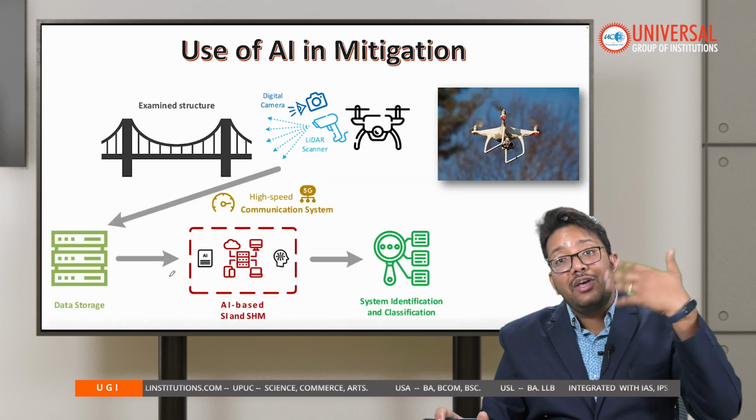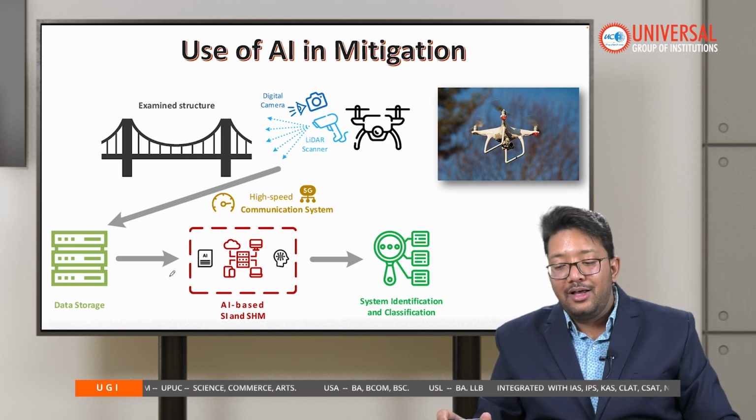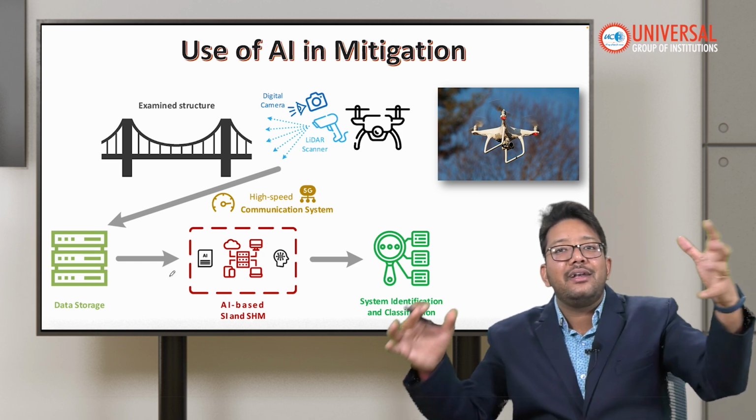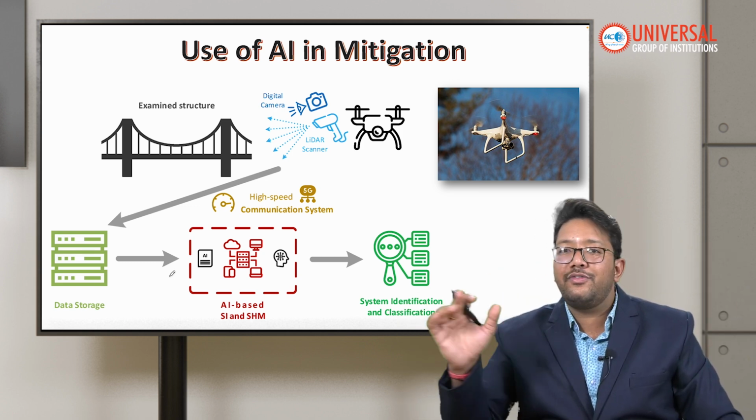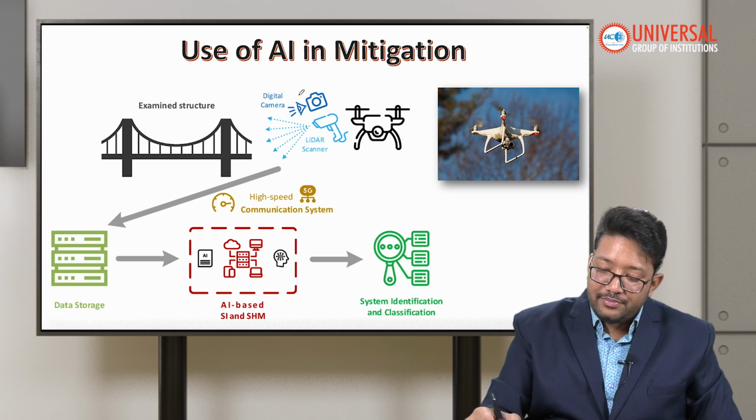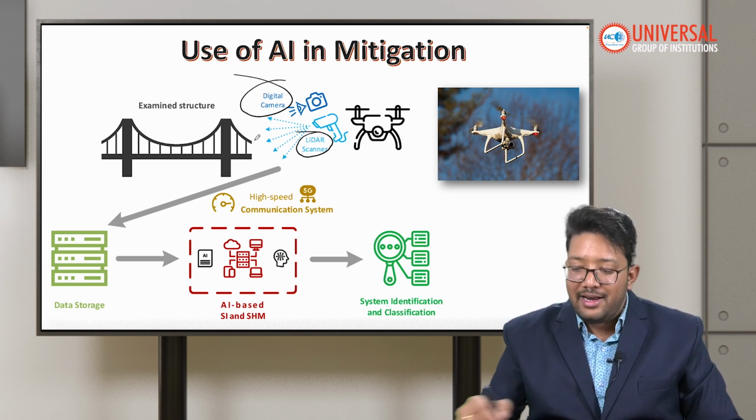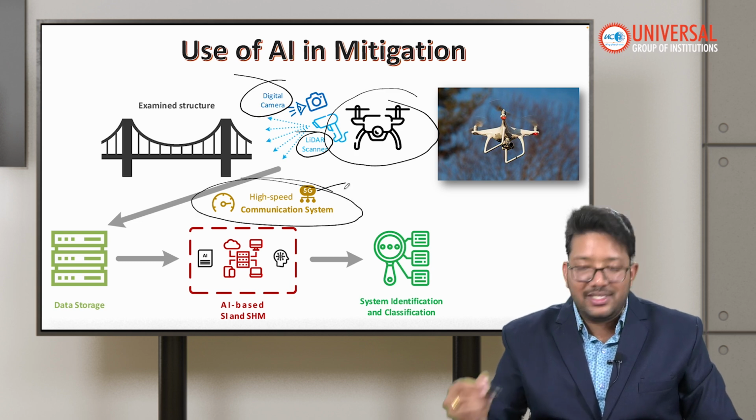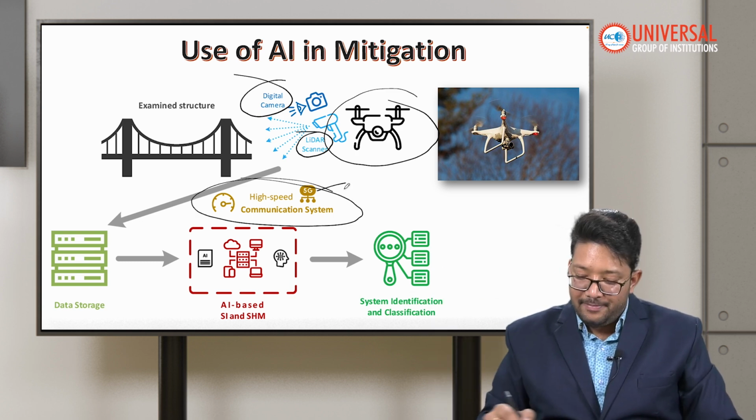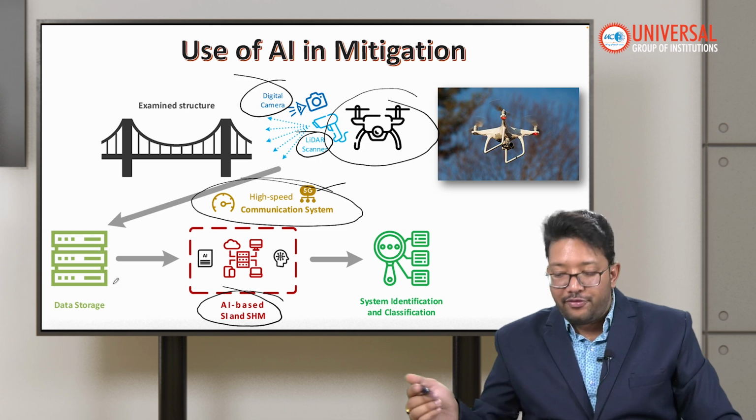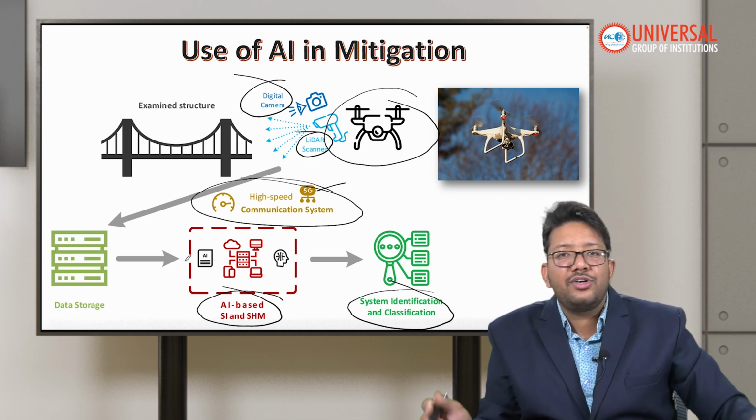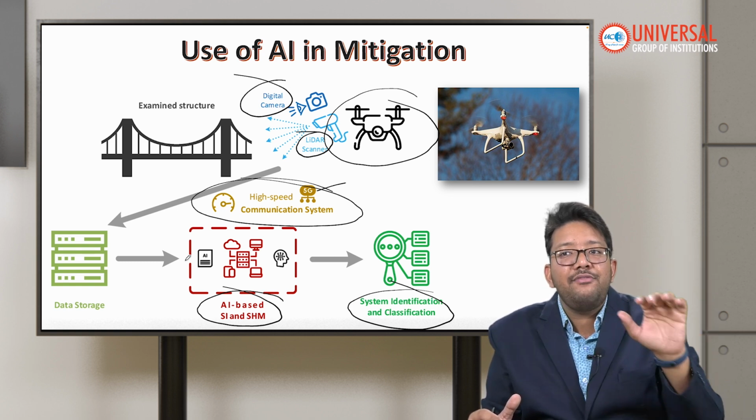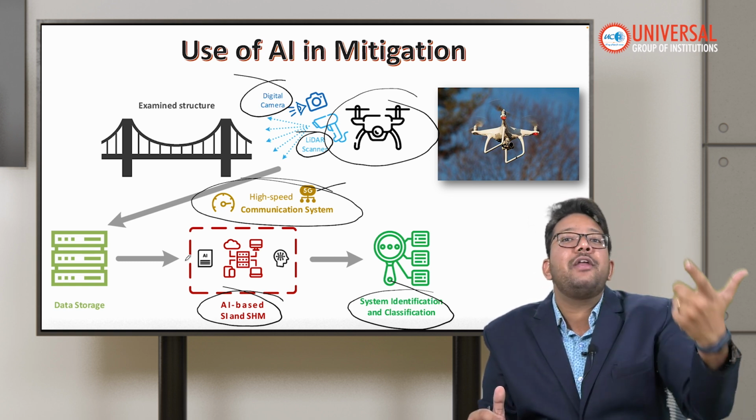As we are moving into the artificial intelligence era, more and more early warning systems with the help of AI are being integrated into the disaster management of earthquakes. These include digital cameras, LiDAR scanners, drones, and high-speed communication systems. 5G has already arrived, and we are preparing for 6G. Also AI-based software for system identification and classification. All these are technologies we are using to mitigate earthquakes. We cannot stop earthquakes, but we can prepare for them, right?